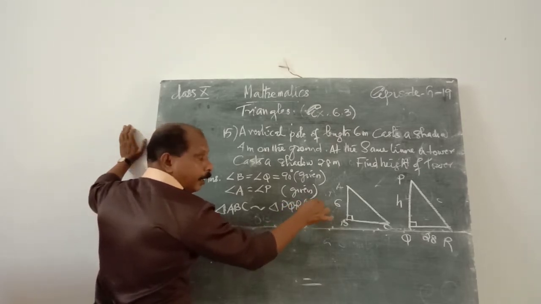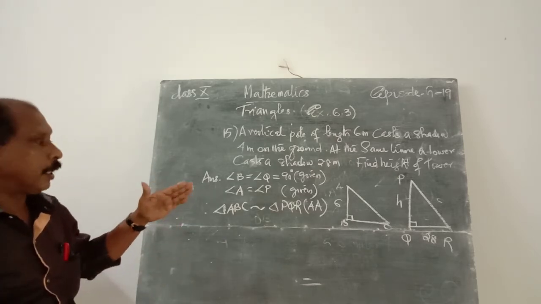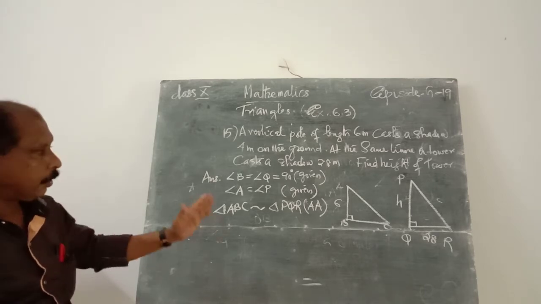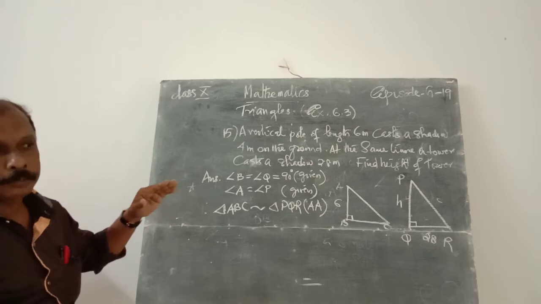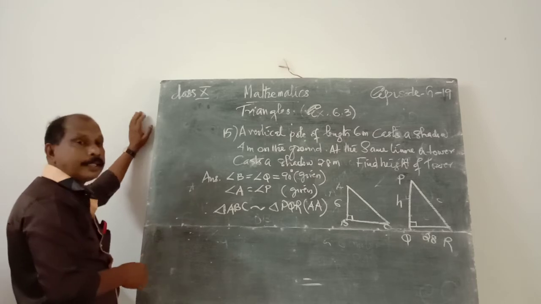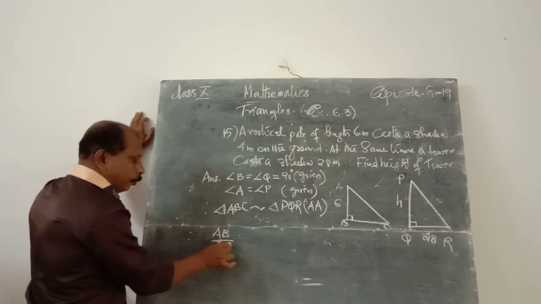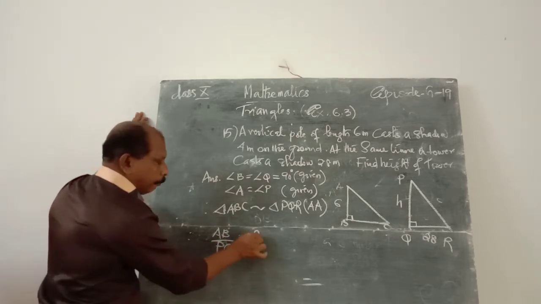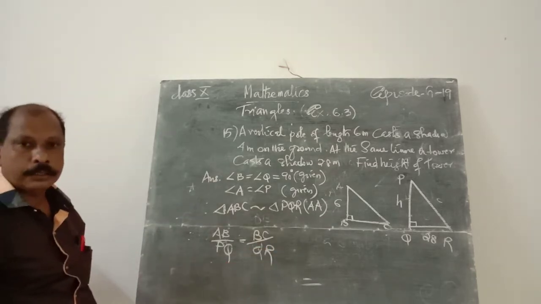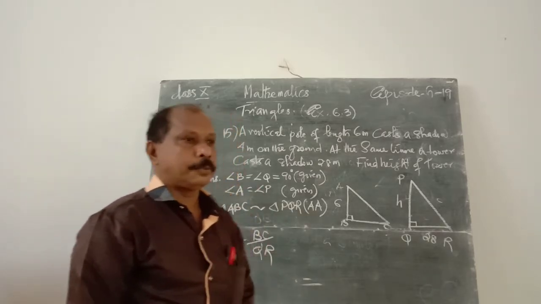That is the angle criterion of similarity. Always with the proof we consider the reason for each step. Otherwise, we do not get full marks. That means for any step there is some reason, and on the basis of that reason, we prove the result. Therefore, what? Sides are proportional. AB by PQ is equal to BC by QR. That is proportionality. The reason is the triangles are similar, therefore the sides are proportional.